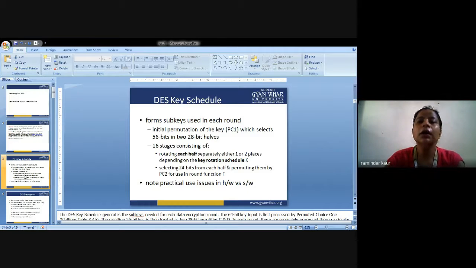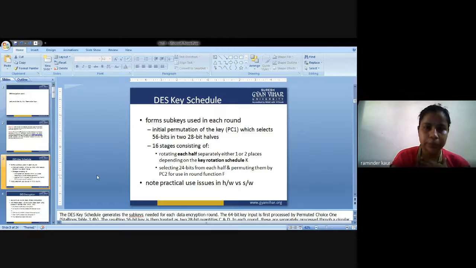In the same manner, I am going to give you the introduction to the key schedule of DES. What is the DES key schedule? It forms the subkeys used in each round. What is a subkey? Initially it was 64-bit, then 56, then converted to 48. Then again, it might be the case that 48 is converted into 34 and 24 and 24 in further processing. In this way, subkeys are used in each round. But in DES, we have seen practically that a 48-bit key is fed to the XOR gate in the first round.